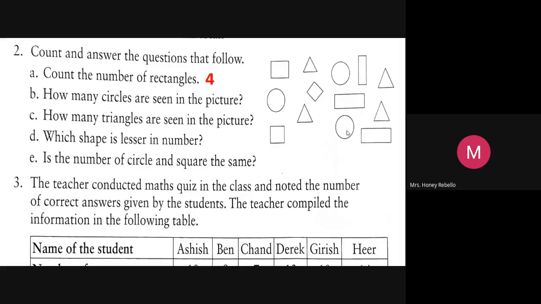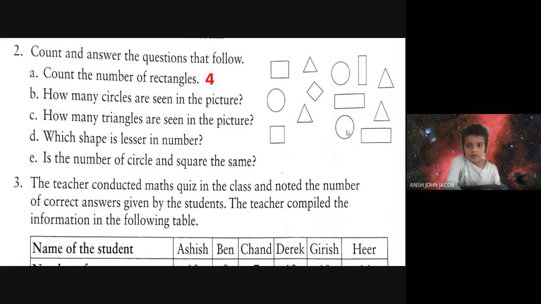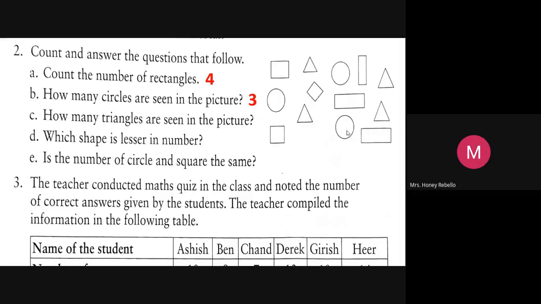Okay. Ansh, can you tell me how many circles are seen in the picture? Three, ma'am. Very good, Ansh, very good. Now, we are going to the next one.